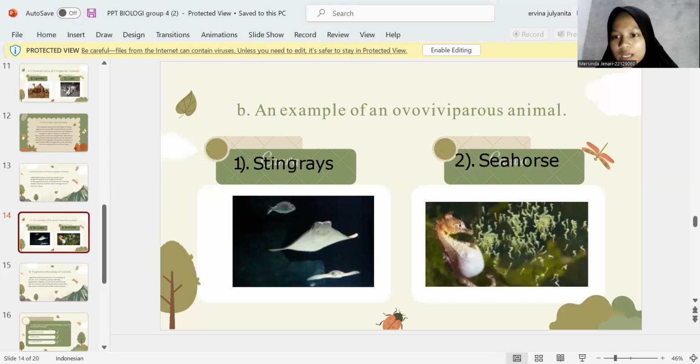What is unique about stingrays is that the fertilization stage takes only a very short time, about 90 seconds. As for the gestation period, they take 9 to 12 months, wherein one pregnancy will produce 5 to 6 children. The second example is seahorse.